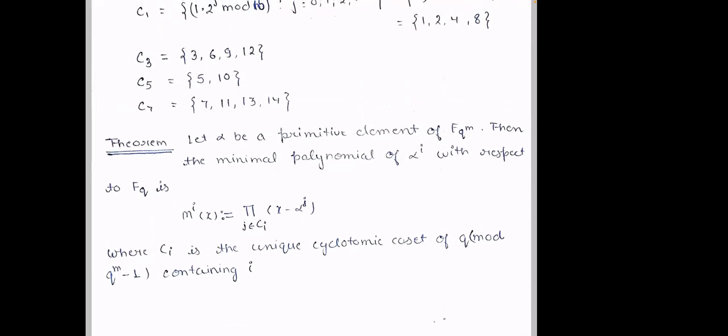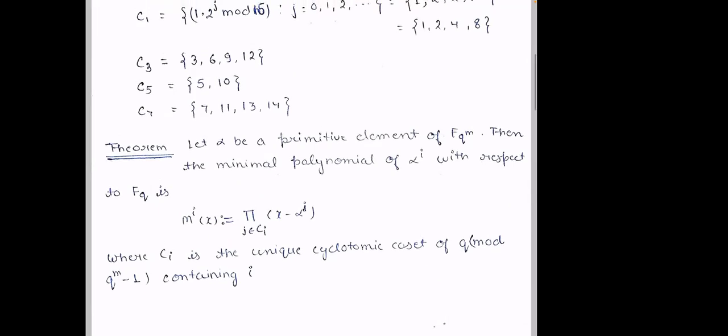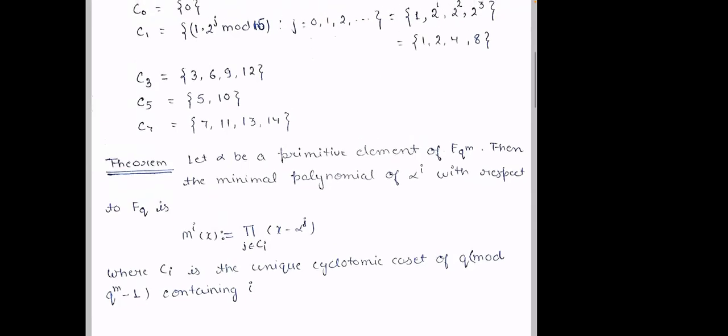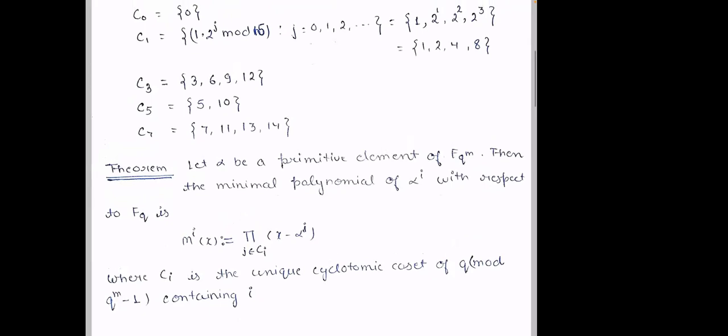For the minimal polynomial of alpha in the above example, alpha is in C1. So the minimal polynomial of alpha would be x minus alpha square, x minus alpha raised to power 4, x minus alpha raised to power 8.